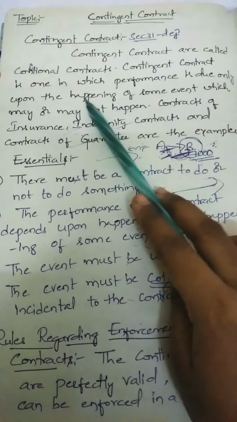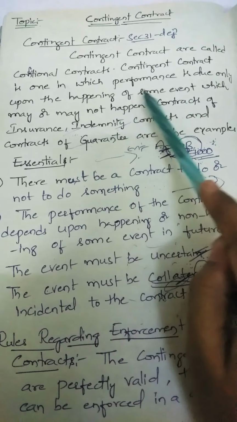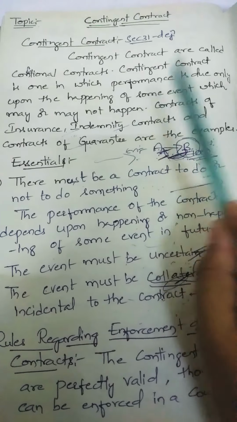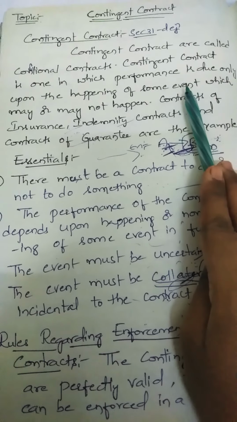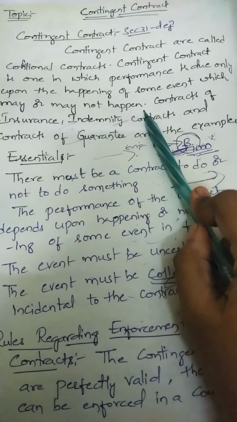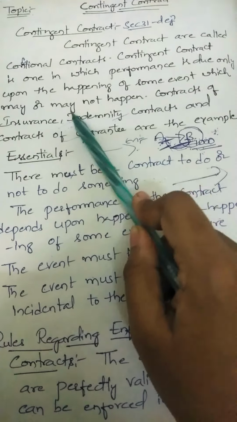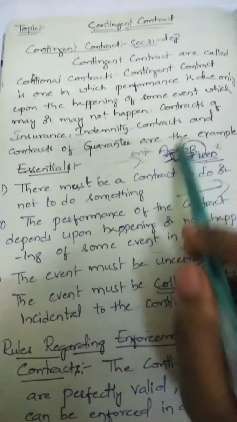Next, a contingent contract is one in which the performance is due only upon the happening of some event which may or may not happen. That means in all contingent contracts, the performance of one party will depend upon the happening of some uncertain event. That event may or may not happen. I will explain with an example.